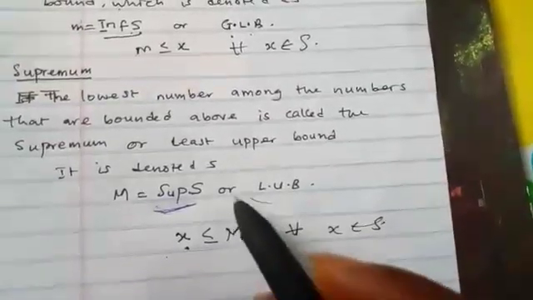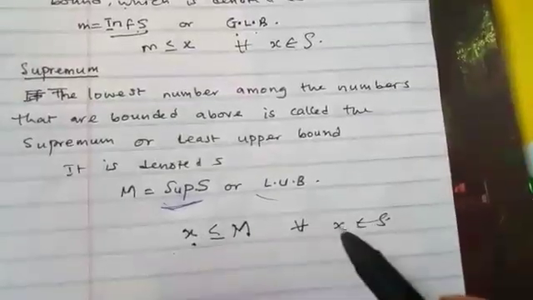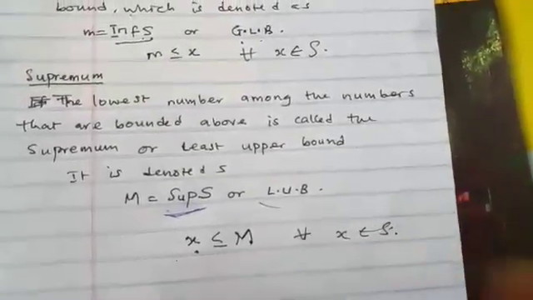It's just that it's the lowest of all the upper bounds. So for any s we pick inside the set S, it will be less than it.